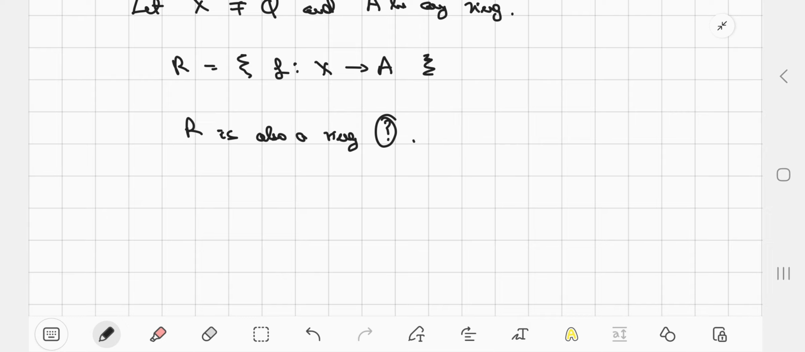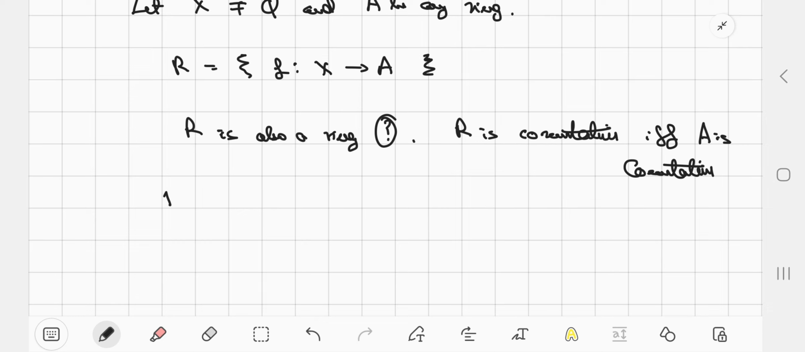Moreover, you can easily observe that R is commutative if and only if A is commutative, right? Because when we are talking about the operations on R, we are considering pointwise addition and pointwise multiplication. So the element f(x) or g(x), whichever you choose, will precisely be an element in A. So if A is commutative, R is commutative, and the converse is trivially true.